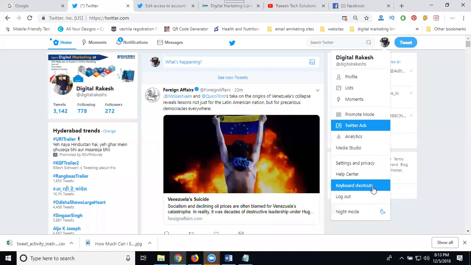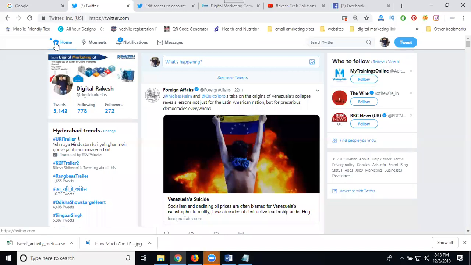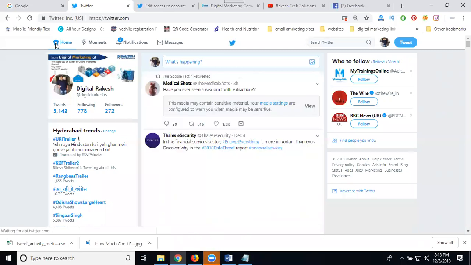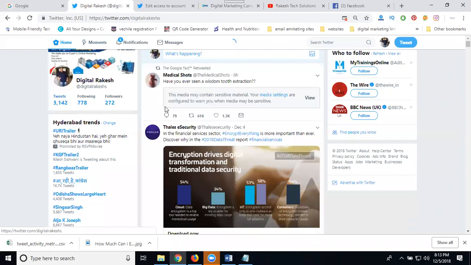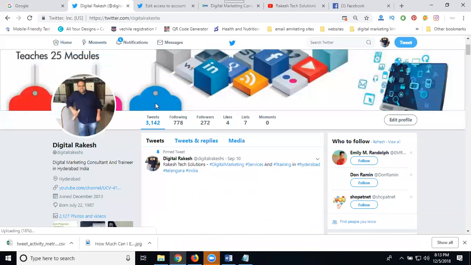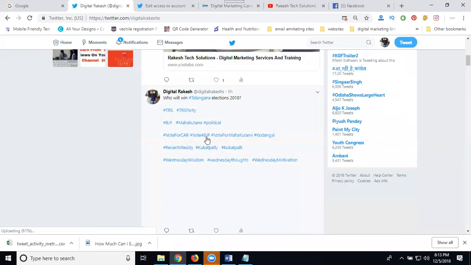So here is a Twitter account. I'm using an option called tweet engagement, for when you're doing any tweets, to get engagement on your Twitter tweets. First, I'm creating a poll here on my Twitter account. That is a poll created for an election poll. To promote this poll, I'm using an option called Twitter Ads campaign.